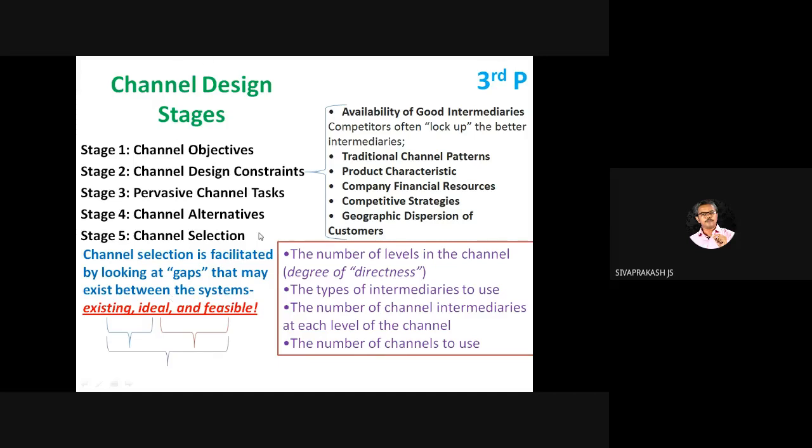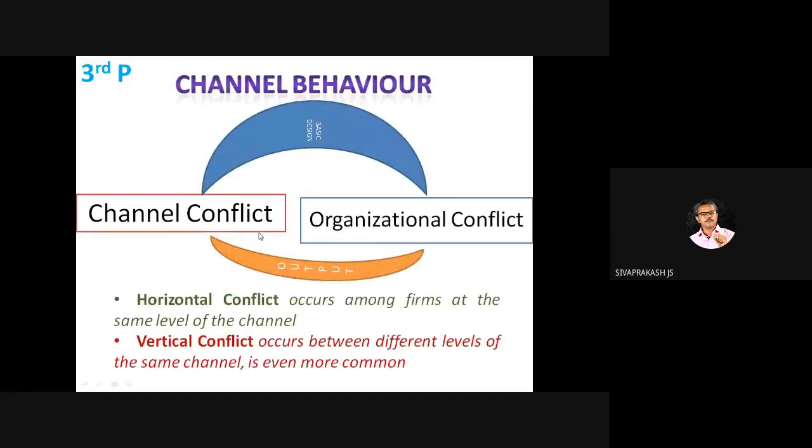Then what is channel behavior? What is channel behavior and channel conflict? This was asked once in NET, and in SET also they have asked. Horizontal conflict and vertical conflict.